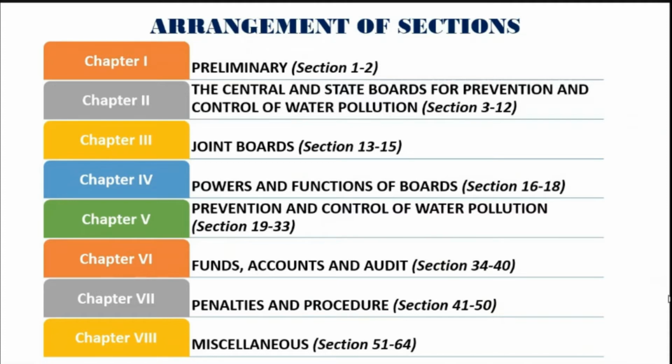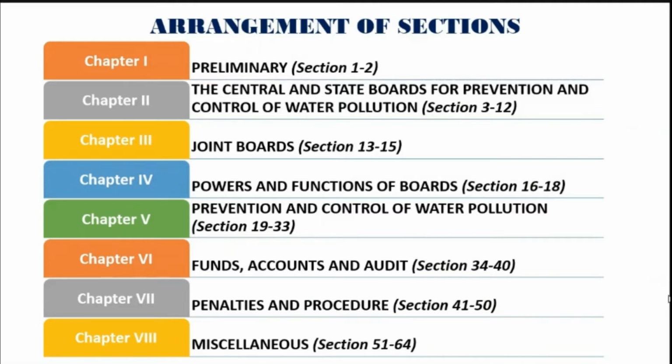And in chapter 3, there are provisions for joint boards under sections 13 to 15, basically the joint boards between the central and state pollution control boards. And in chapter 4, the powers and the functions of the boards have been framed under sections 16 to 18. And chapter 5 discusses the prevention and control of water pollution from section 19 to 33. And various funds, accounts, and audits that are carried out have been discussed in chapter 6 under sections 34 to 40.